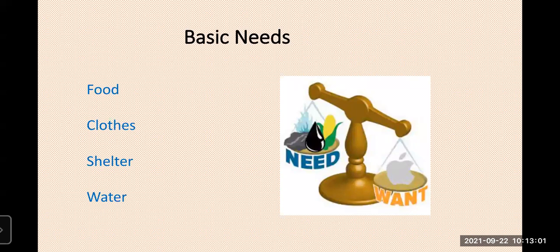But wants are unlimited. Wants mean what's extra. If you are going by cycle, you are thinking about a bike. If you are going by bike, you are thinking about a car. Like that, our wants multiply and are unlimited. So you have to decide and control yourself whether you fulfill your needs or your wants. Nobody can fulfill all our wants. They always multiply.